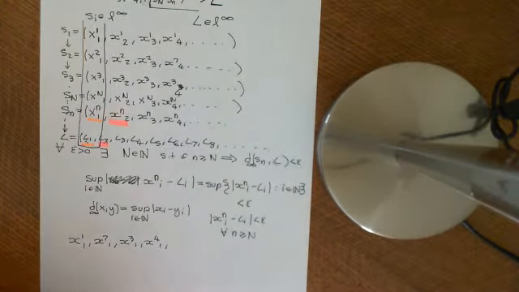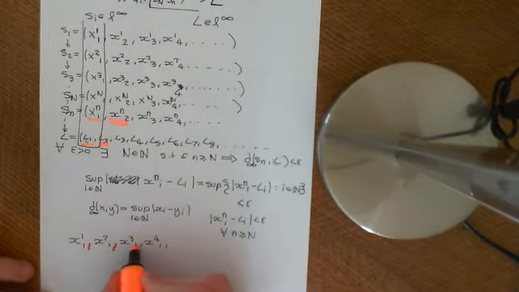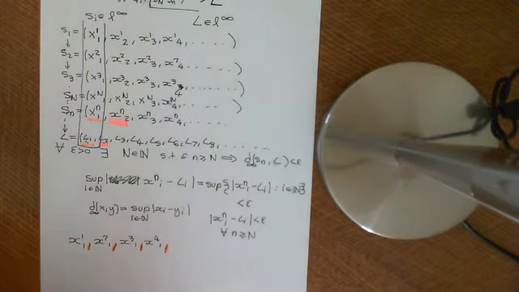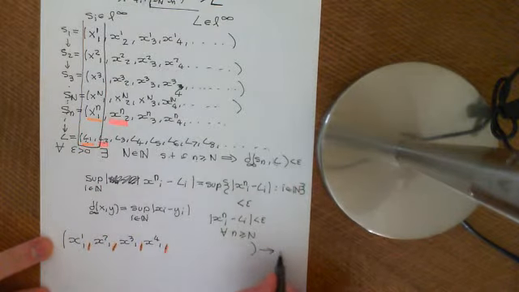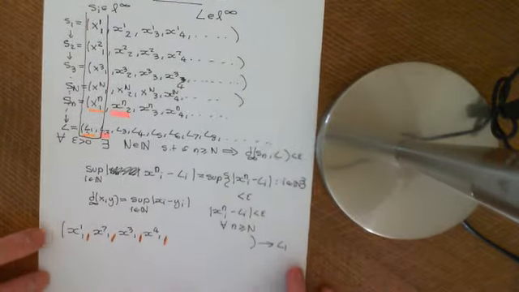Let me highlight the commas in a different colour to emphasise that they are not the subscript. Okay, there we go. And you go on, then this sequence basically must converge to L1 is my claim.